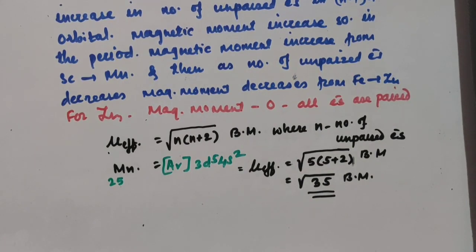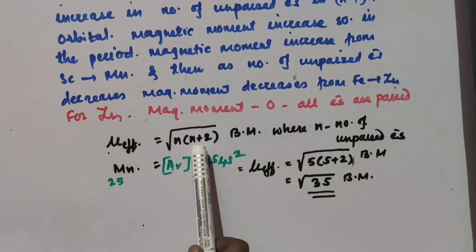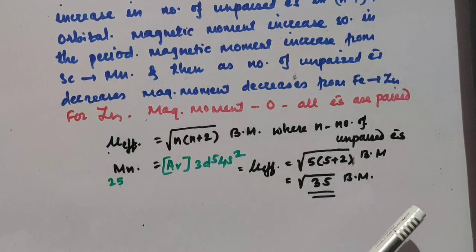So magnetic moment depends upon the number of unpaired electrons present in n-1 d orbital, and it can be calculated using the formula mu effective is equal to under root n into n plus 2 Bohr magneton, where here n is number of unpaired electrons here. So from number of unpaired electrons you can find out the magnetic moment of the particular ion or given atom there. So this mu effective is also called as a spin only magneton.